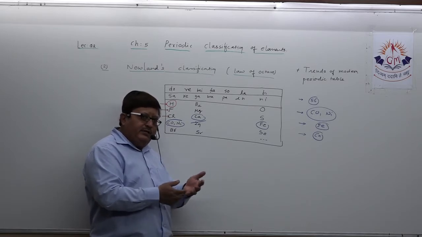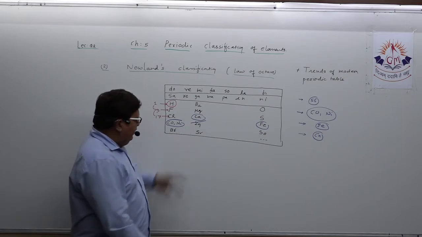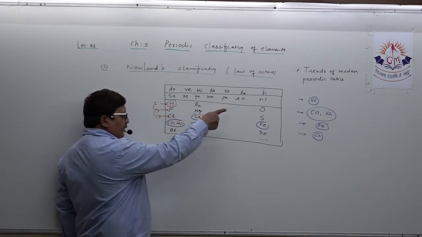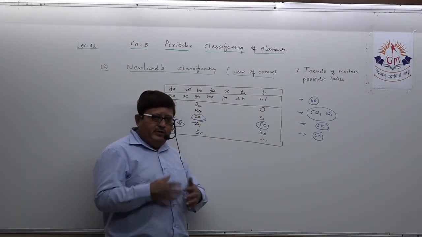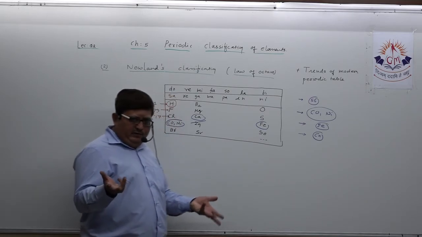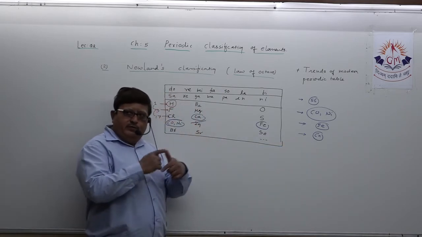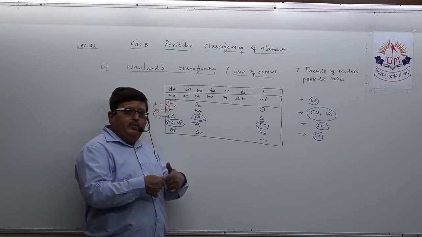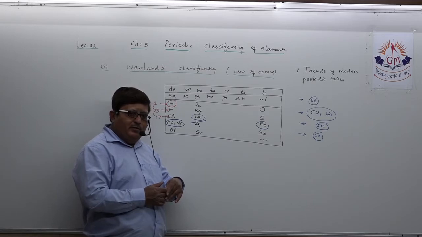But there are some mistakes, which are the limitations I just told you. First, in his time 56 elements were known, and he assumed that in future no more elements would be discovered. One drastic failure. Second, he could observe that after every eighth element the chemical property was repeating only up to calcium.